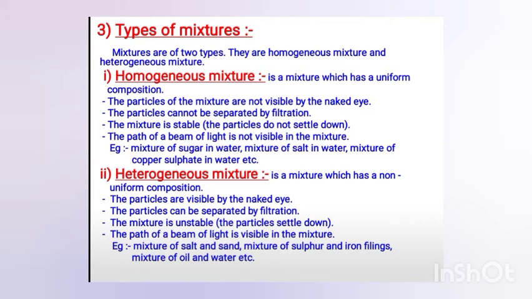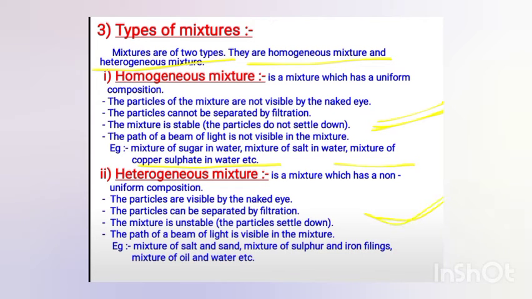So there are two types of mixtures: homogeneous mixture and heterogeneous mixture. For a homogeneous mixture, like when I take sugar and dissolve it in water, such a mixture is a homogeneous mixture, in which you can't see both the components separately; rather they appear to us as a single component. So the particles of the mixture cannot be seen by the naked eye, like the mixture of sugar in water, or salt.